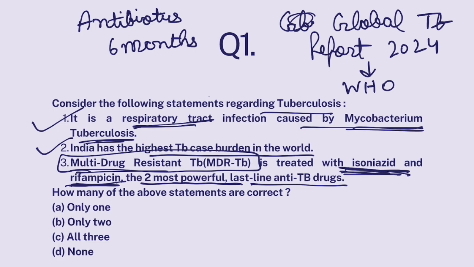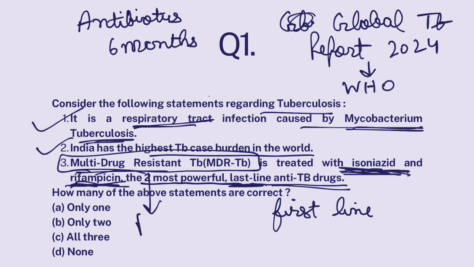Then they are given more powerful antibiotics. So isoniazid and rifampicin are the first line of anti-TB drugs, not last line, first line. But if someone is not getting treated, or is not feeling better after these drugs, then that person is understood to have multi-drug resistant TB, and then he's given a more powerful antibiotic than these two drugs, and that antibiotic is bedaquiline.